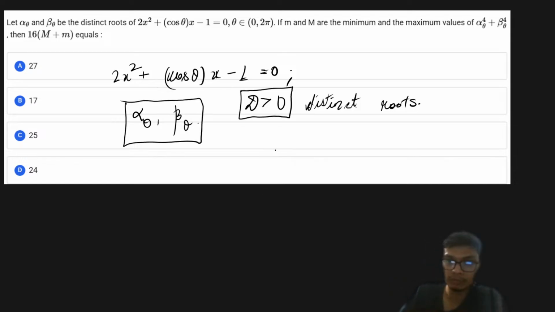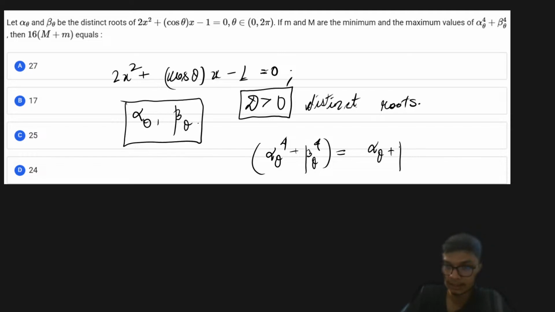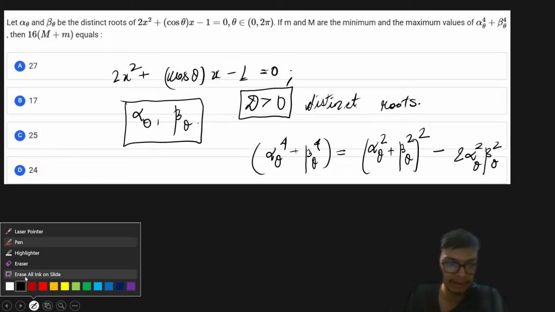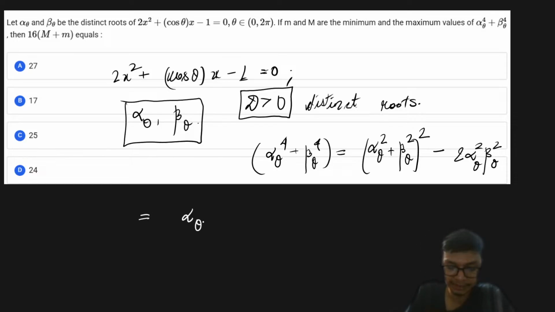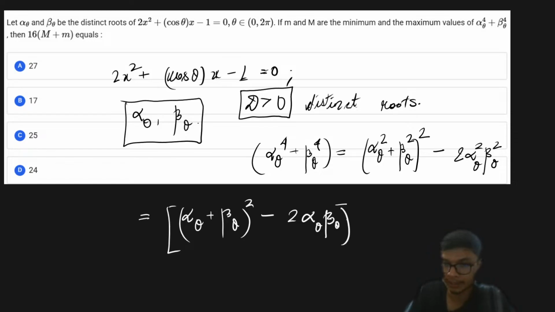So very simple, right? If we need to find out alpha theta to the power 4 plus beta theta to the power 4, we can simplify and write this expression as alpha theta square plus beta theta square, whole square of it, minus 2 times alpha theta square and beta theta square, which I can simplify and write as alpha theta plus beta theta whole square minus 2 times alpha theta beta theta, now whole square of it, right? Whole square of the expression minus 2 times alpha theta and beta theta whole square of it, right?